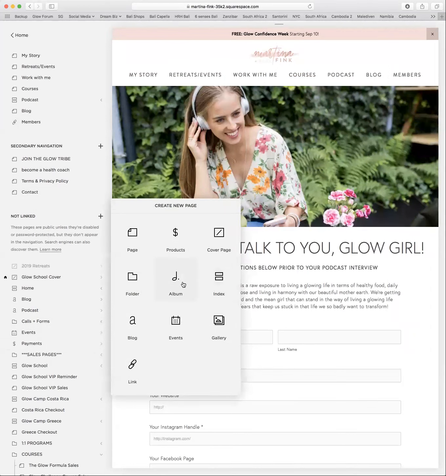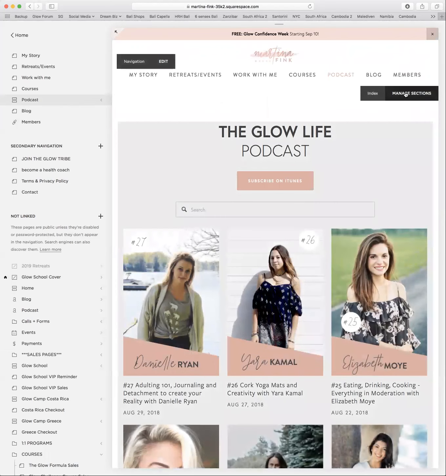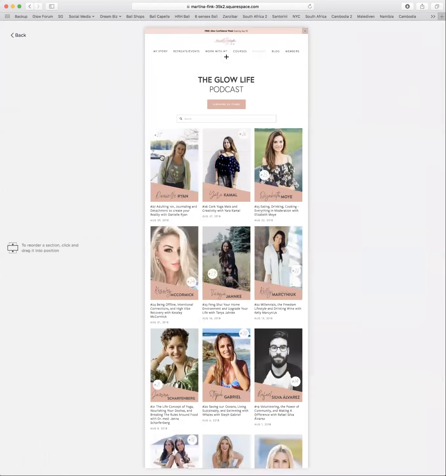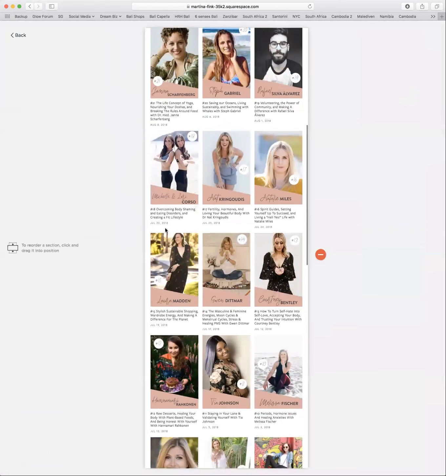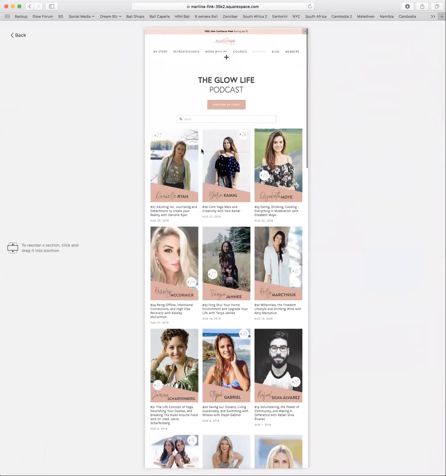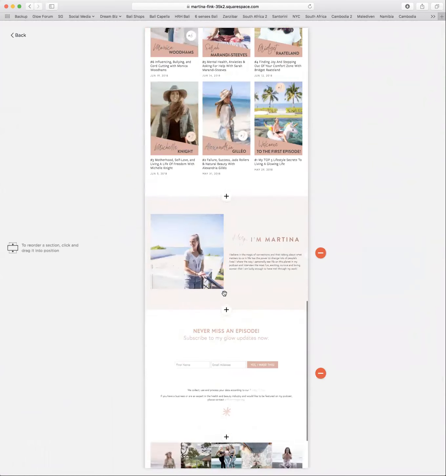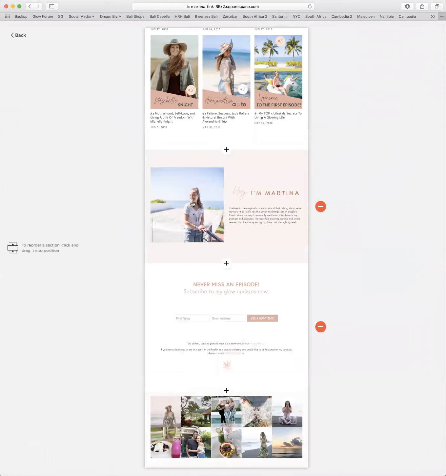I haven't used album, but I assume it's for music. Then we have index pages. So an index page, I have one here, for example, is a page that you can put together with different sections. So this is a summary of my podcast. That is one element. Then I have the next element, which is this little thing. And then I have a last element.